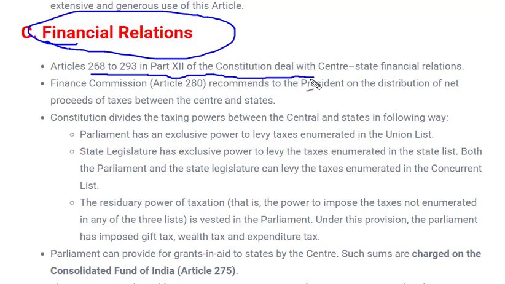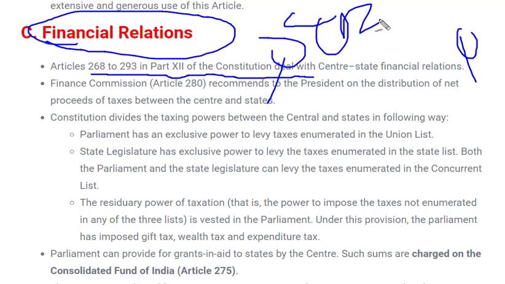If any money is collected by center or state, it has to be divided among center and state. We know that there are several taxes collected by the state and several taxes collected at central level, and these two revenue collections go into the consolidated fund. India has its own consolidated fund, and these funds are handled by finance. There was a finance committee, which we have seen in a previous video, which managed this finance.